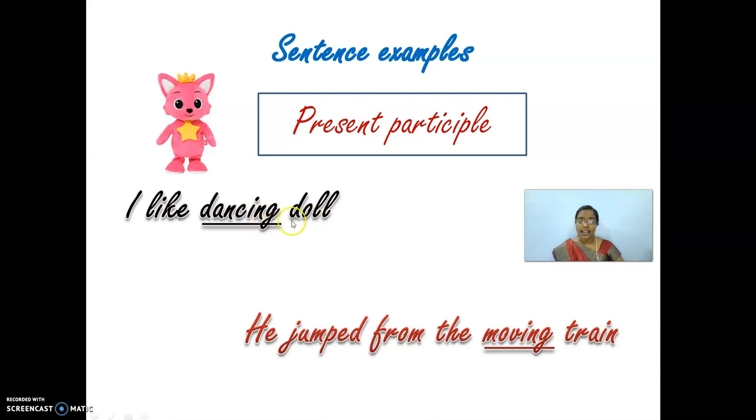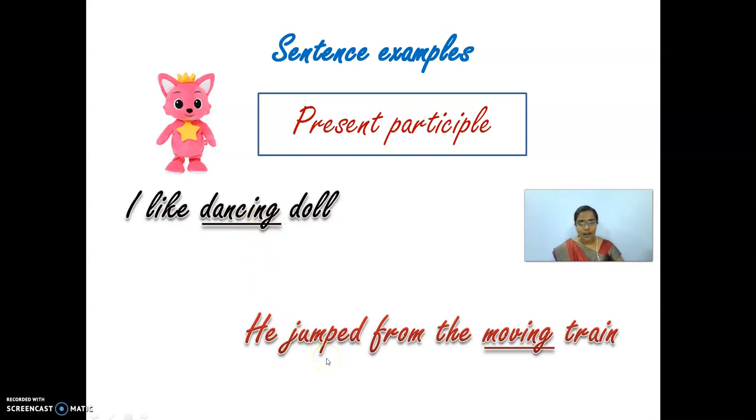The doll is dancing. It is not a simple, ordinary doll. It is a dancing doll. So how are you going to write the sentence? I like dancing doll. Underline the word like and write it as verb. Underline the word dancing and write it as present participle form of the verb.